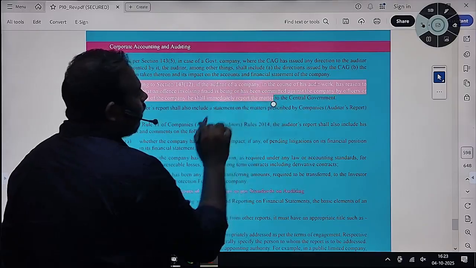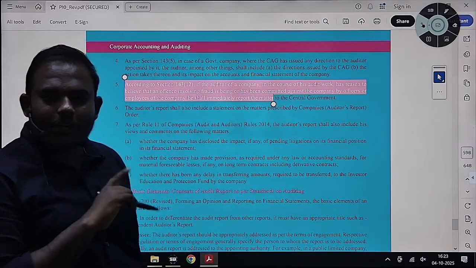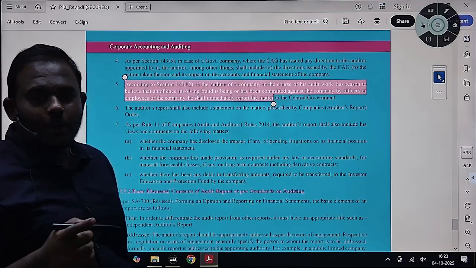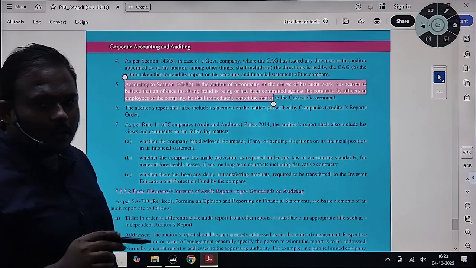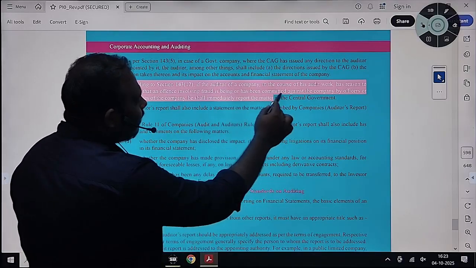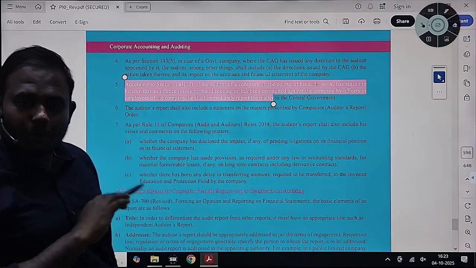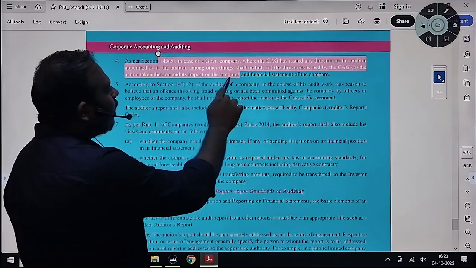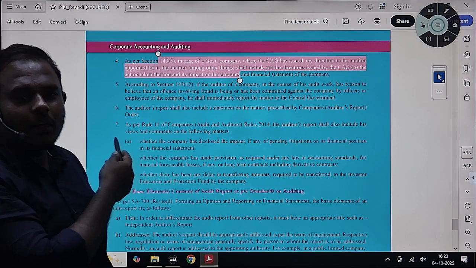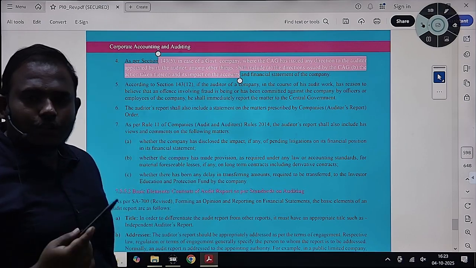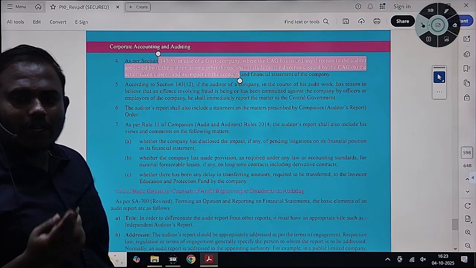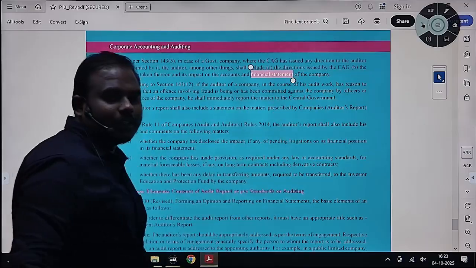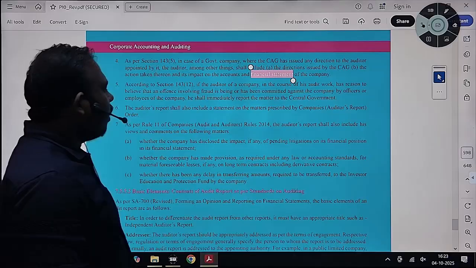As an auditor, if you come across any fraud, you need to intimate the central government if it is more than 1 crore. You need to file ADT-4 to intimate the central government. Whether such fraud has been noticed, you need to report in your audit report as per 143(12). And in case of a government company, this is a special addition: whether the C&AG has issued any directions and how the directions have been considered, and how the impact on the accounts and financial statements has been treated. That you have to consider.